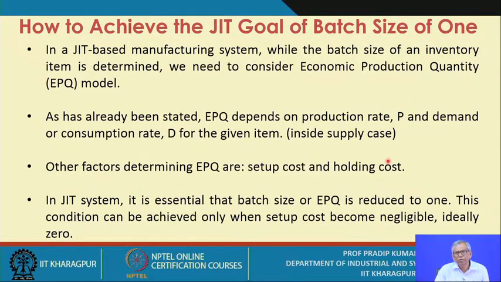Now obviously you will find that if the EOQ becomes 1, if you consider the relevant cost which we considered while deriving the original EOQ formula, you may notice that with a batch size of 1 you are getting a higher total relevant cost. So obviously the question may arise, why do you then prefer a condition of batch size of 1?